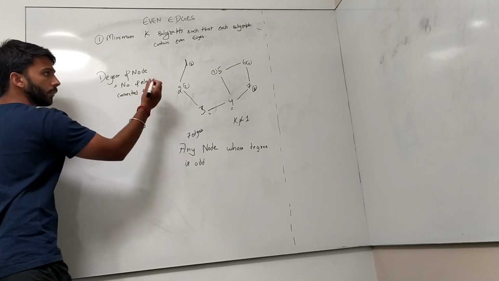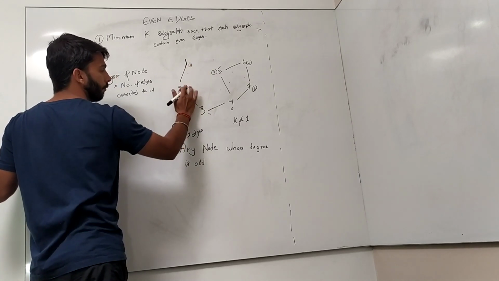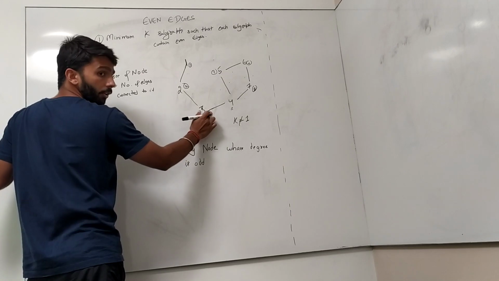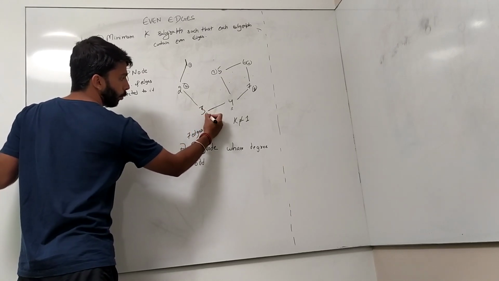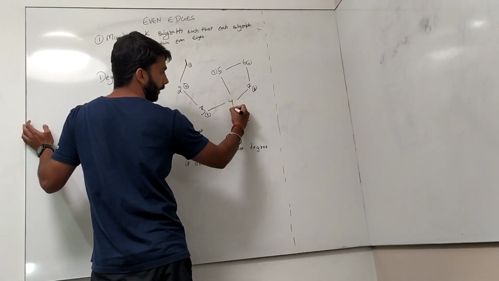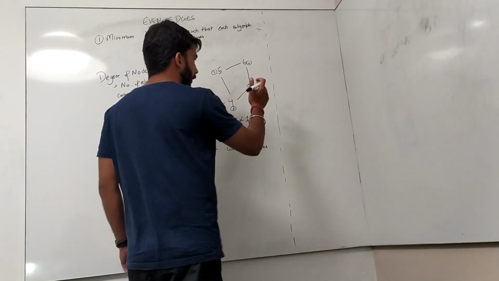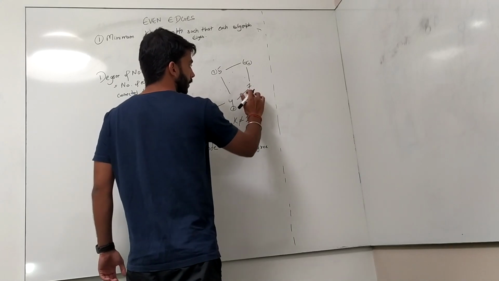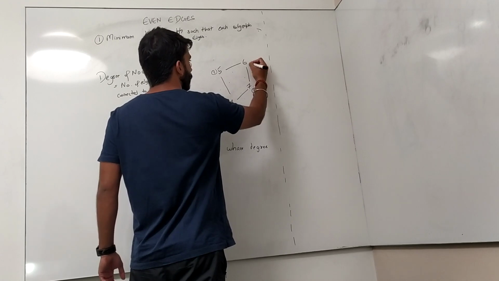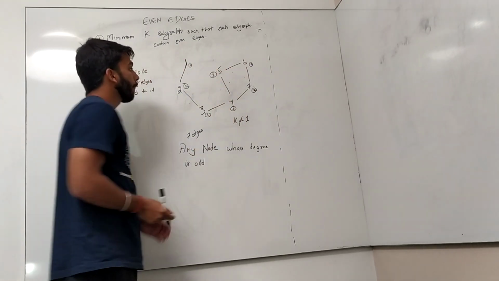Okay. So the degree of 1 is 1. What is the degree of 2? 2 edges are connected, so its degree is 2. What is the degree of 3? It's also 2. These 2 edges are connected. What is the degree of 4? 1, 2, 3, so 3. And what is the degree of 7? That is 2. And what is the degree of 6? That is also 2. What is the degree of 5? That is also 2. Okay.